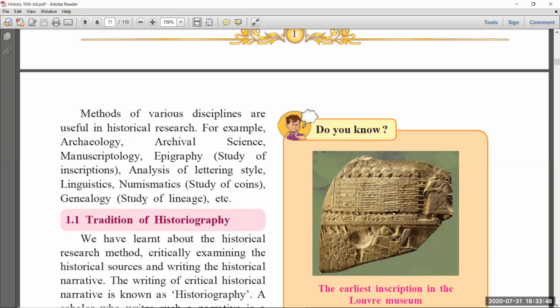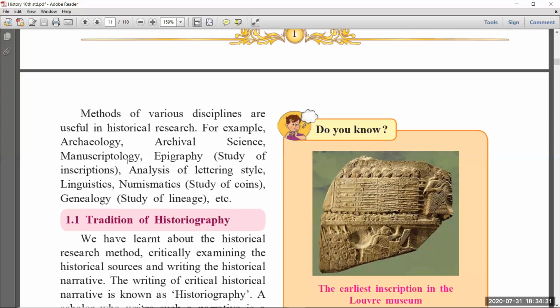Next one is genealogy, the study of lineage, etc. The last one is the study of lineage. Genealogy means generations and lifestyle. Generation to generation, people's lifestyle is different. How was the lifestyle of ancient people, how was the lifestyle of Indians when the British came to India? We have to know that. That means the study of the lifestyle of people as humans also, and that study we call genealogy.